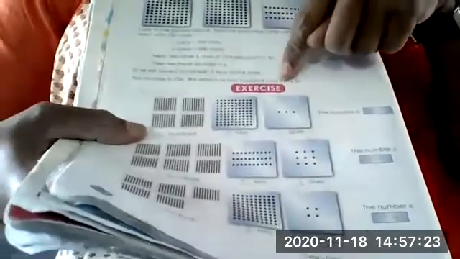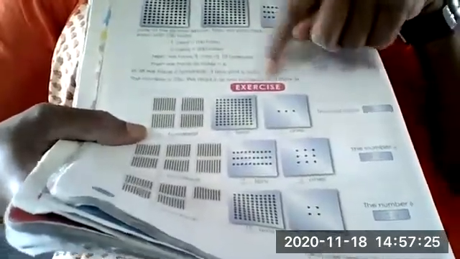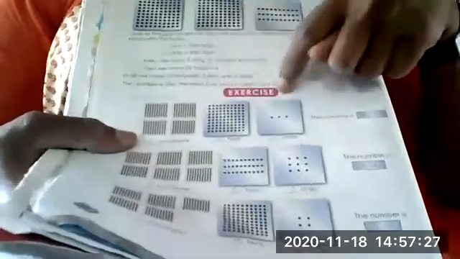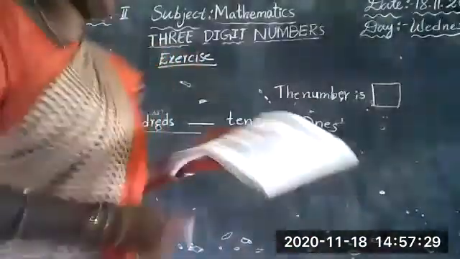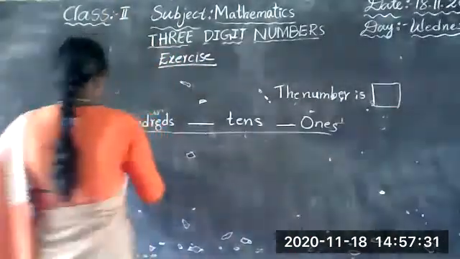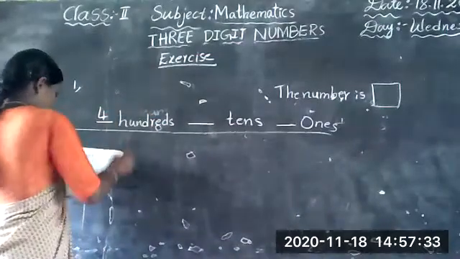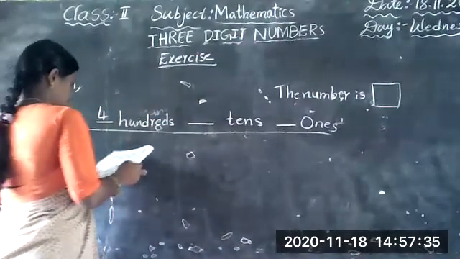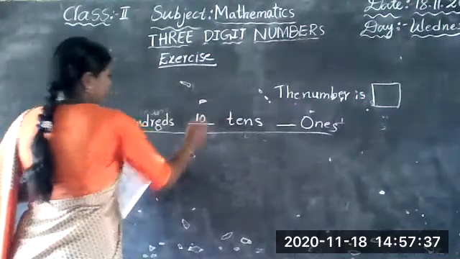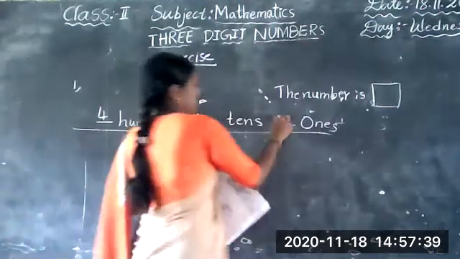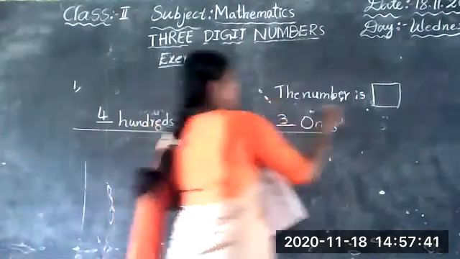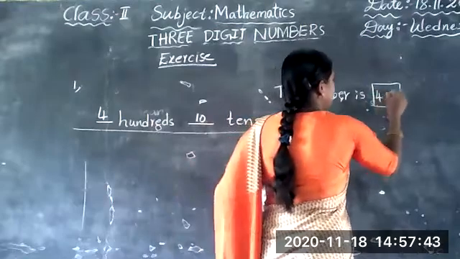413. Are you clear, children? 413. 400, 10 tens, 3 ones. So now, 413.